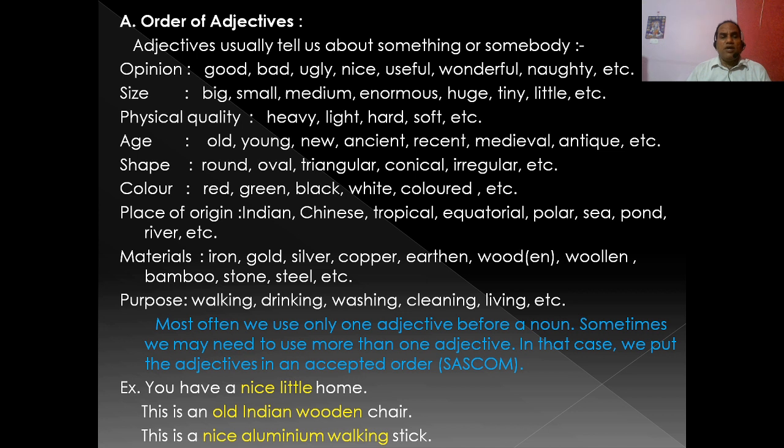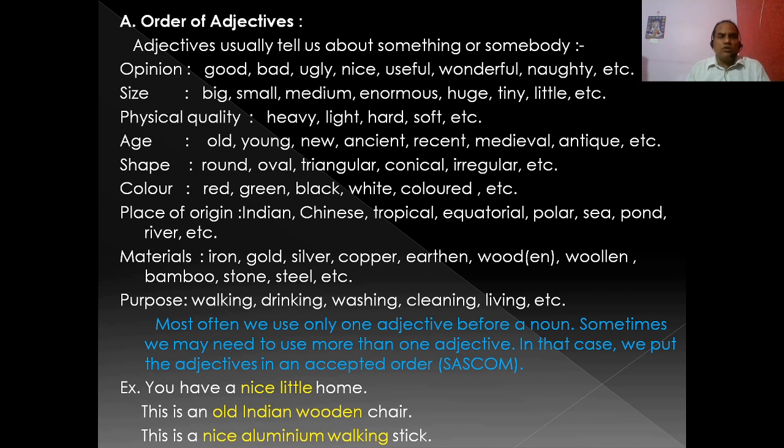Let us start first with size. We know adjectives of size: a big table, small room, medium, enormous, huge, teeny, little, etc. These are the adjectives of size. Then physical quality: heavy, the table is heavy, light, hard, soft, etc. Then age: old, an old man, young, new, ancient, recent, medieval, antique, etc. These are the adjectives of age.